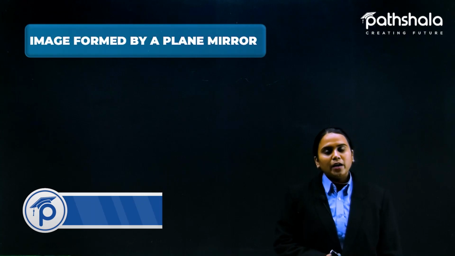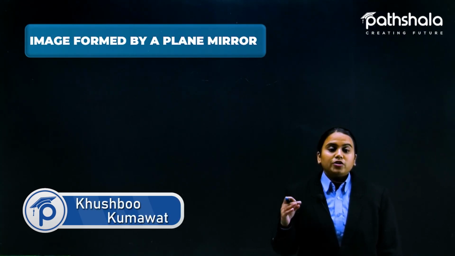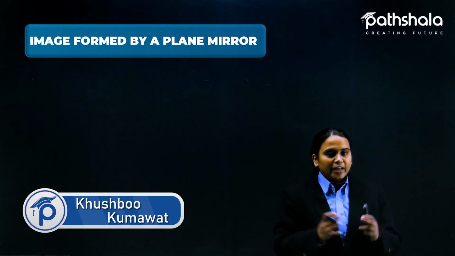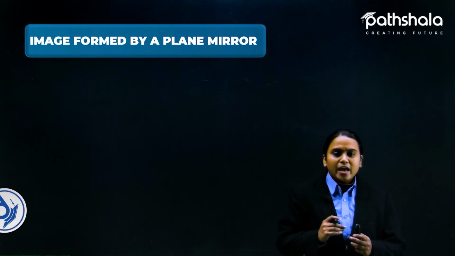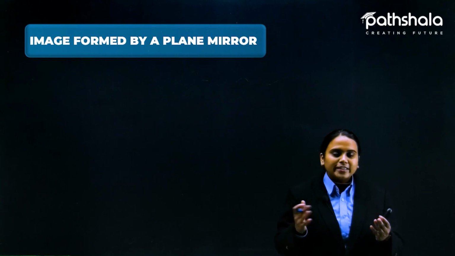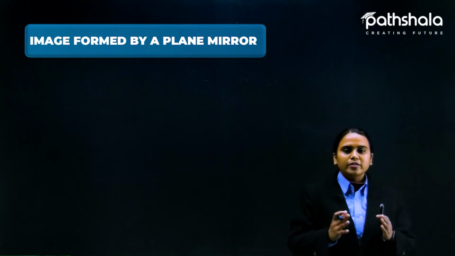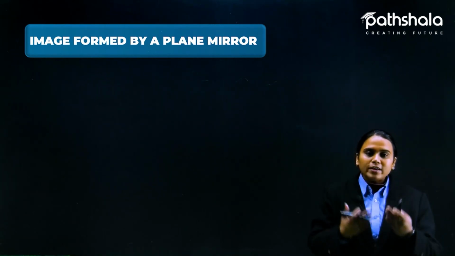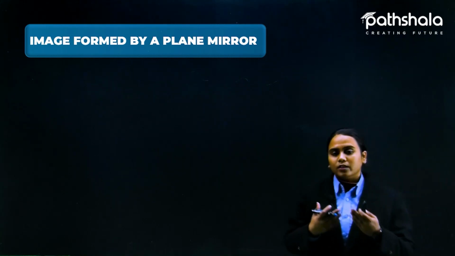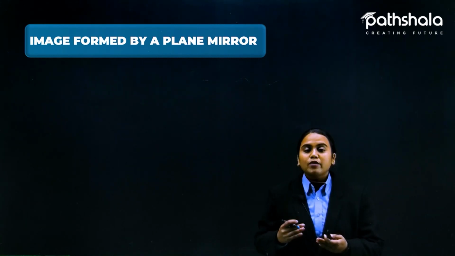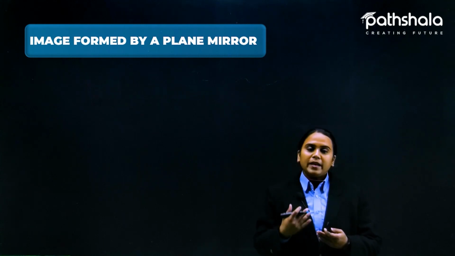Image formed by a plane mirror. Image that is formed by any plane mirror. Have you ever seen yourself in a mirror? Yes. Is it plane or not? Yes, it is plane. It is not a curve in shape. Are you seeing yourself in a curved mirror? No. You are always looking at yourself in a mirror, and that is a plane surface. So we can say that we are looking at the plane mirror.